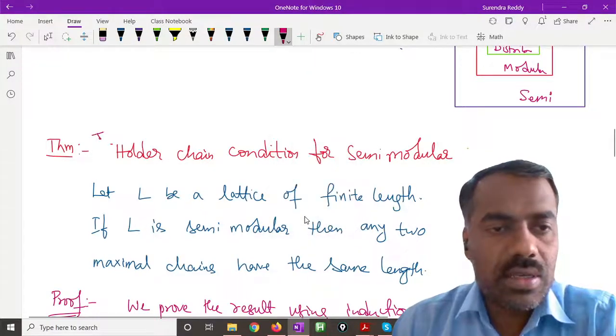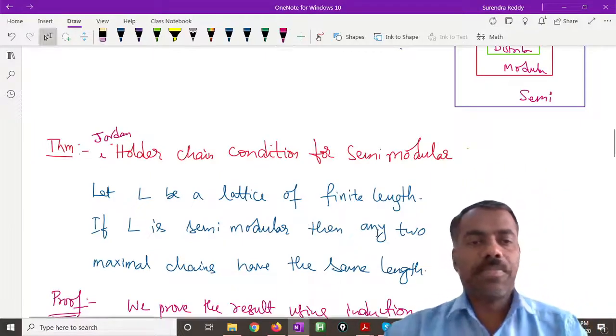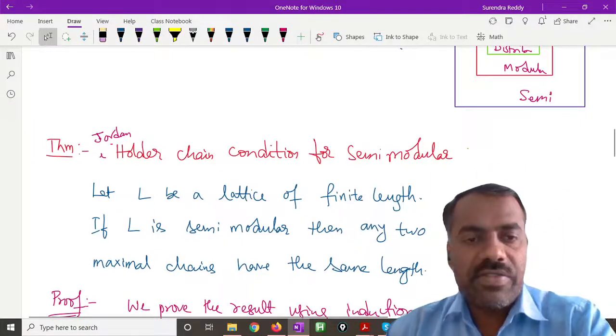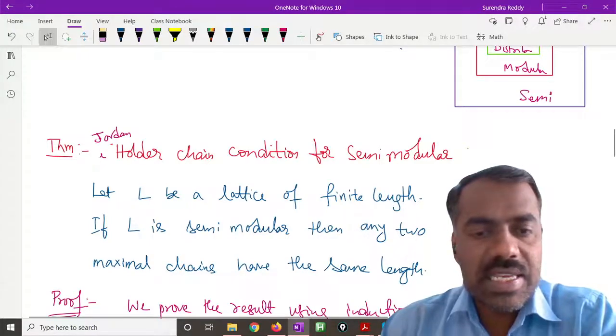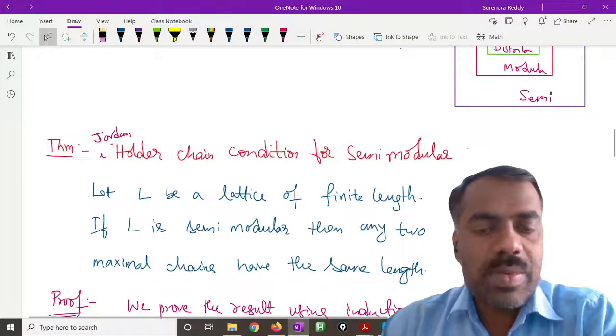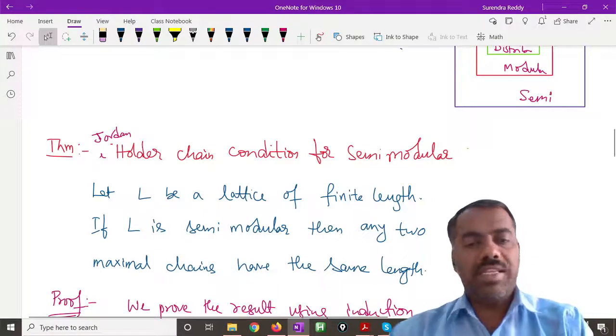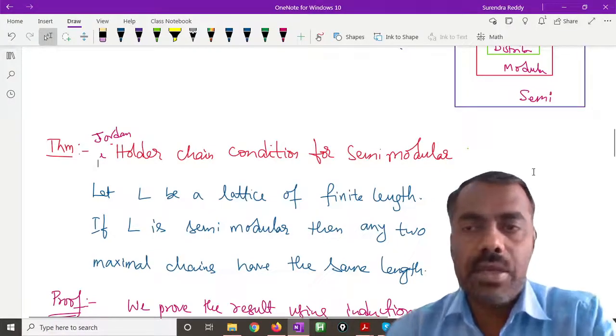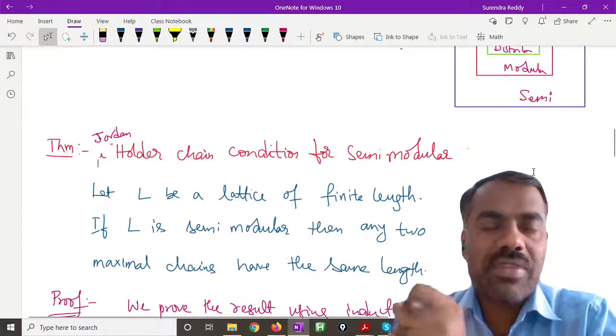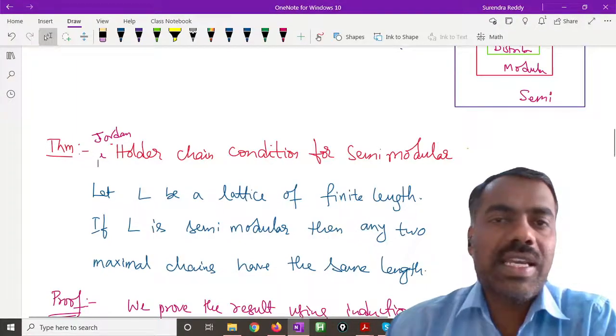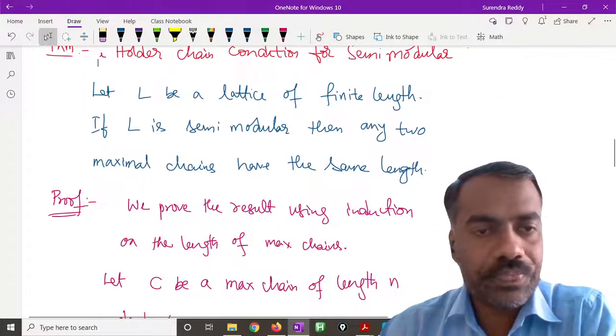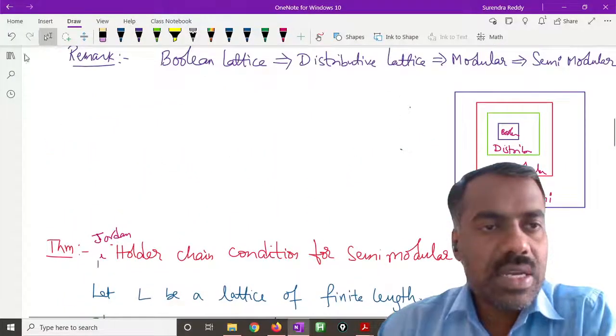This is actually the Jordan-Holder chain condition. What it says is that if L is a lattice of finite length and semi-modular, then any two maximal chains have the same length. So if you know one maximal chain of some length, then any maximal chain is of the same length. Okay. So using this, we'll define